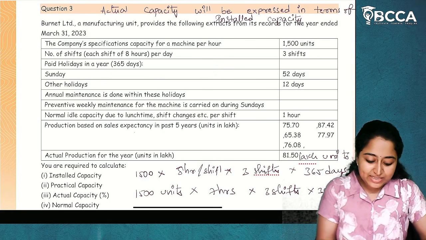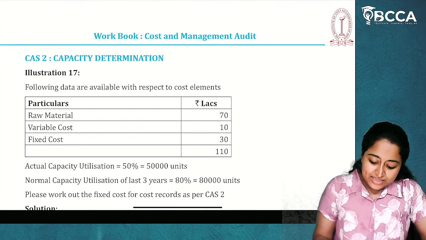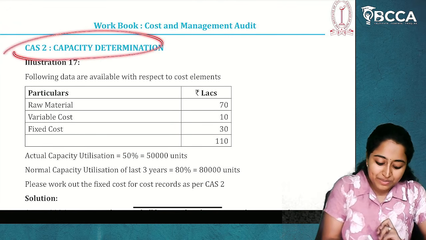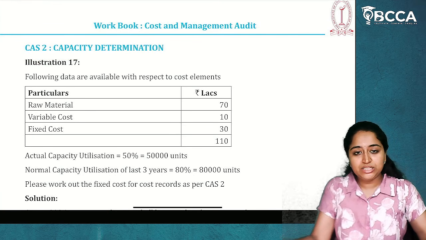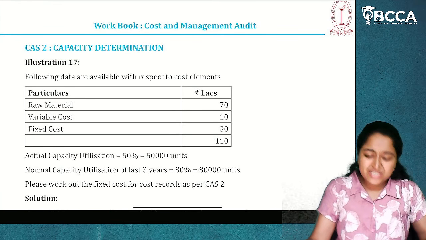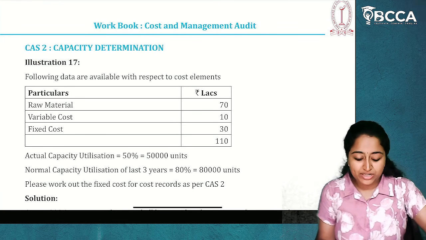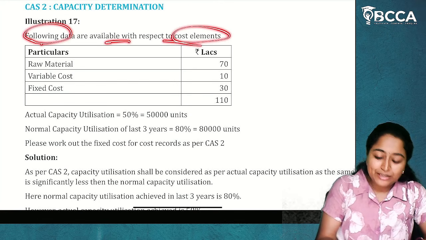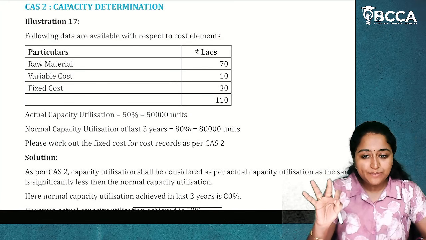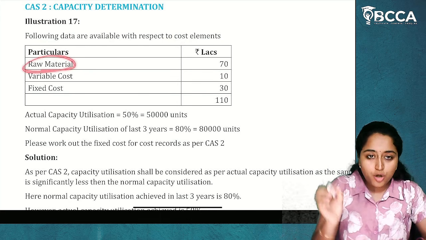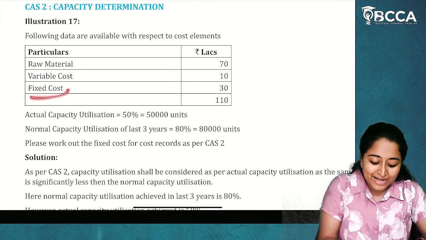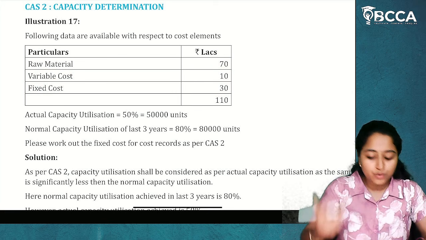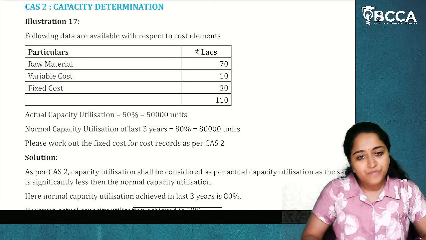Now, this is our ICMAI workbook. In the ICMAI workbook, they have given us CAS2 capacity determination problems. This is a simple problem, so we'll check it out. Illustration 17: following data are available with respect to cost elements. Only 3 cost elements are given to us: first is raw material, next is variable cost, and next is fixed cost. They have given 70 lakhs, 10 lakhs and 30 lakhs, and the total cost is 110 lakhs. I hope it is clear.